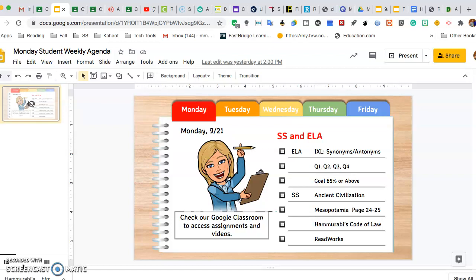We're going to continue with our study of ancient civilizations, the Mesopotamia area, in social studies today. In your books on pages 24 and 25, you already read about this man, Hammurabi, who developed a code of laws. We're going to be talking about that today and tomorrow. You have a ReadWorks assigned. If you click on that, it should lead you to a short story about his code.